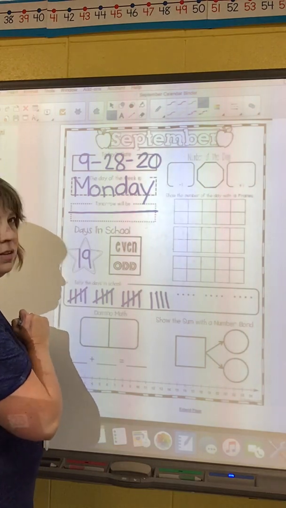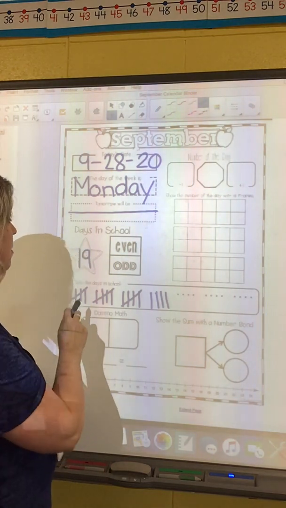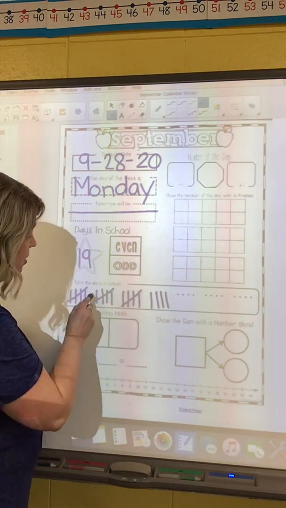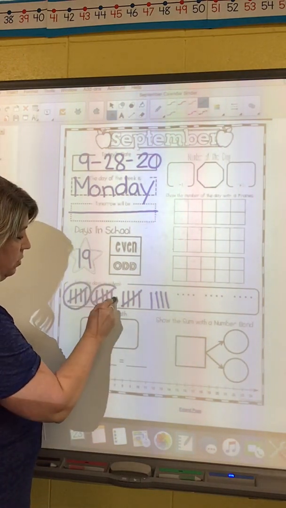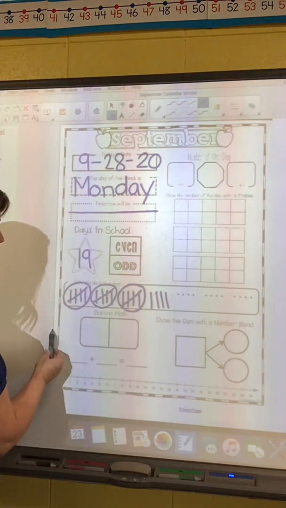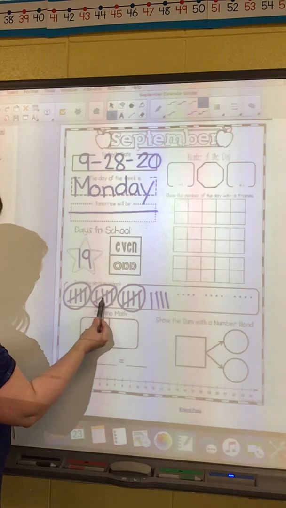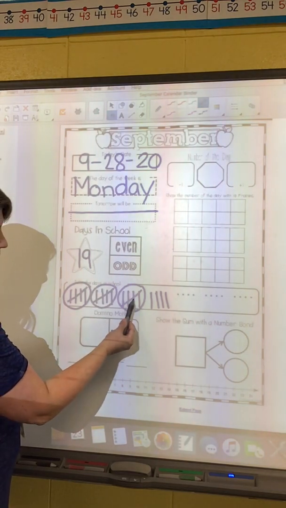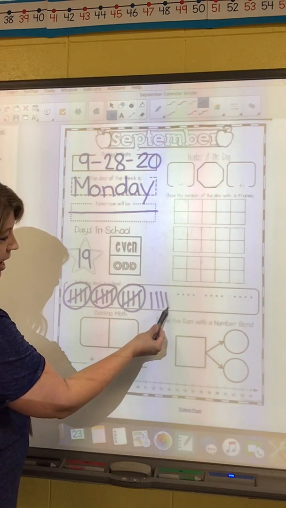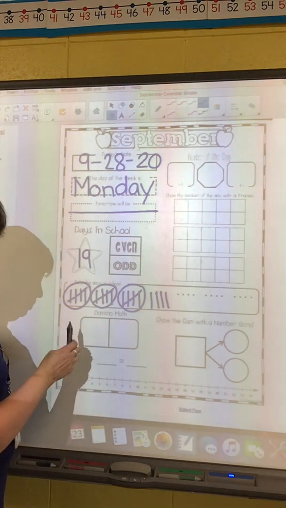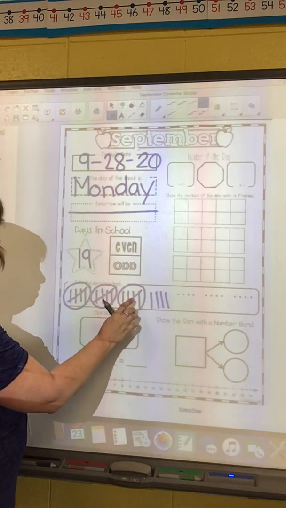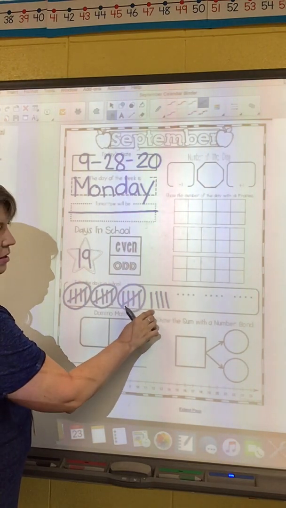Now do I slide again? No, not till tomorrow. Tomorrow will be one more 20 and it'll be time for another slide. So I have 1, 2, 3 groups of 5. So let's count by 5s. Here we go. 5, 10, 15, 16, 17, 18, 19. Make sure yours looks the same, that you have 3 groups of 5 and 4 little extras.